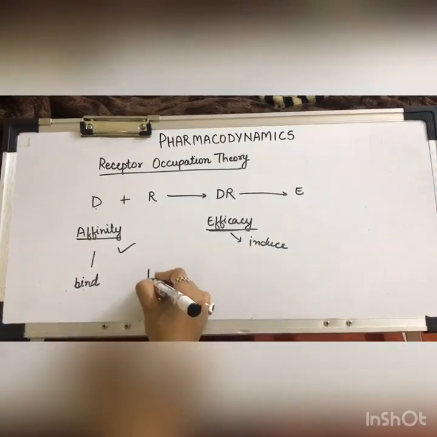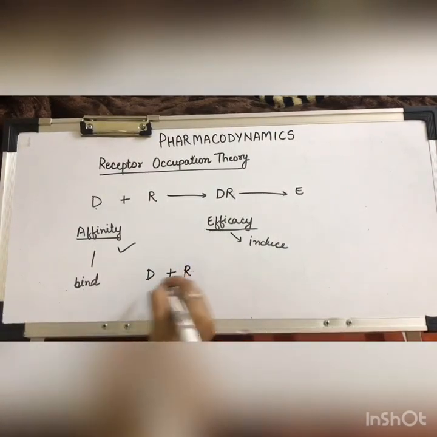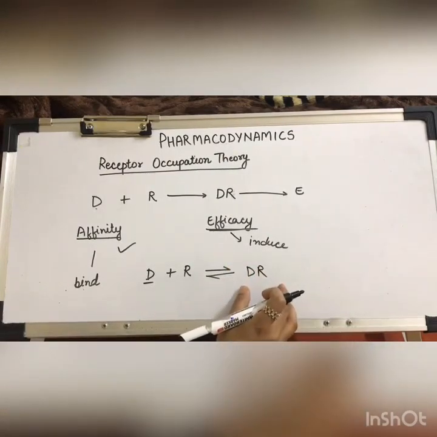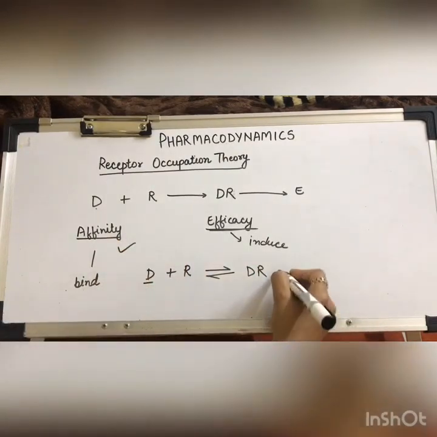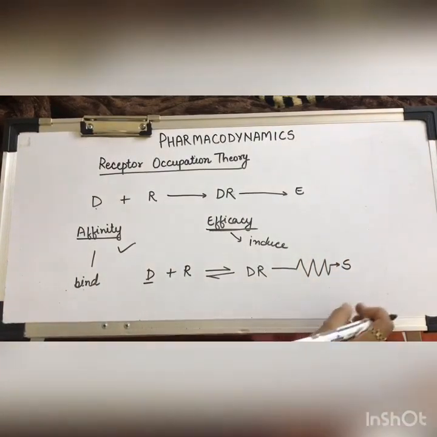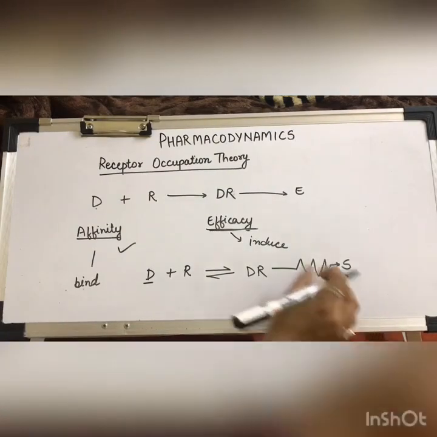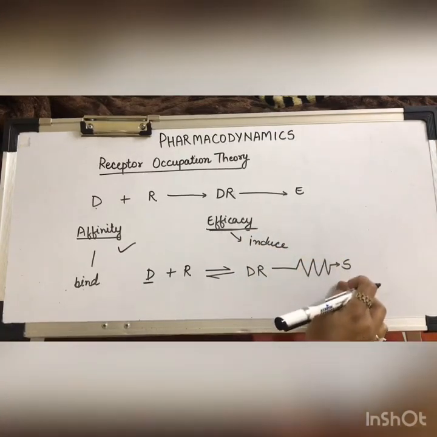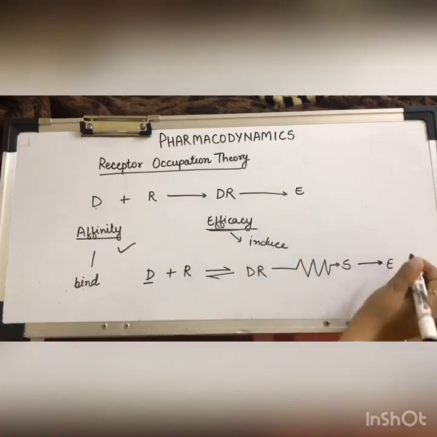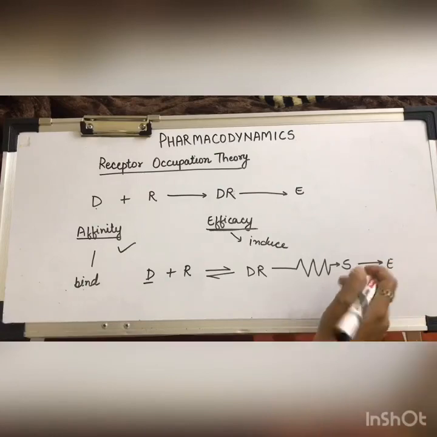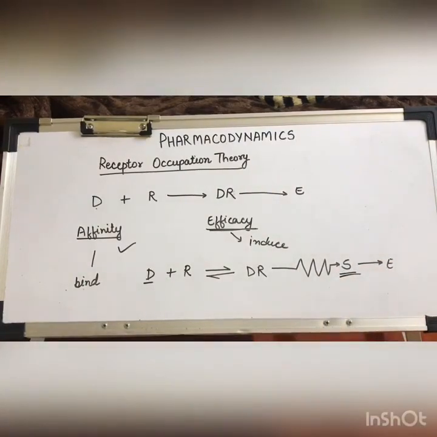Therefore, the theory was modified: the drug will bind to the receptor, and the drug receptor complex has to be formed. That means there should be affinity, but there is now a new term, that is strength of the stimulus, that is the efficacy or the intrinsic activity. Depending upon this strength, the effect will be produced. At what pace and to what extent the effect occurs depends upon the strength of this stimulus.